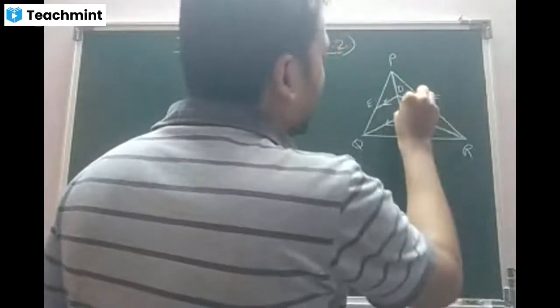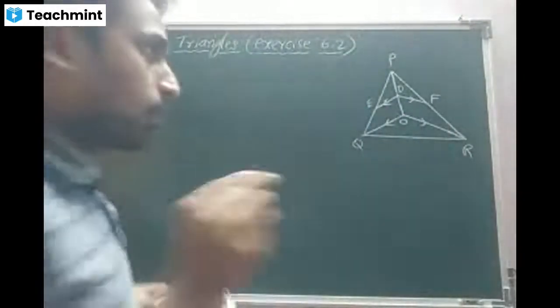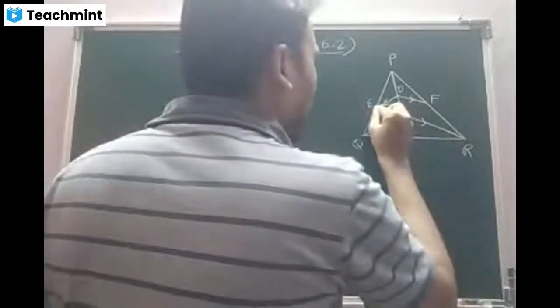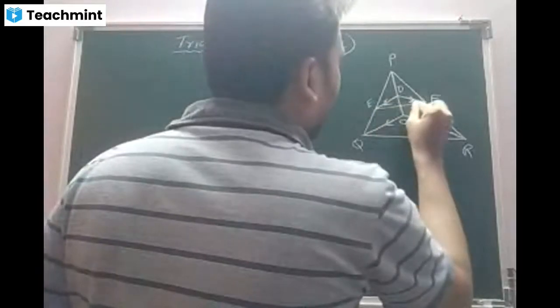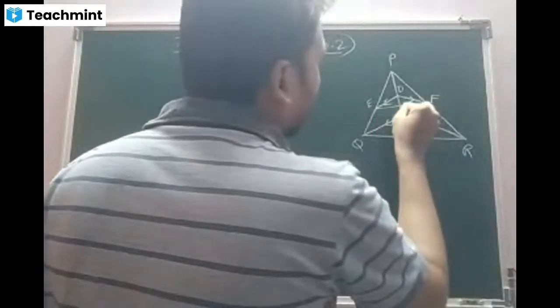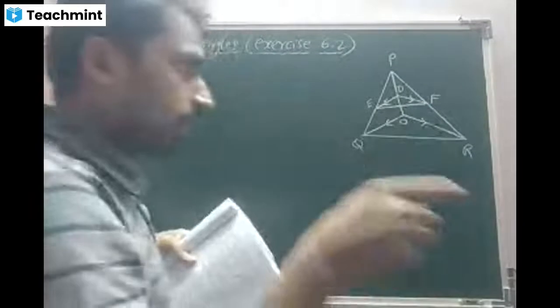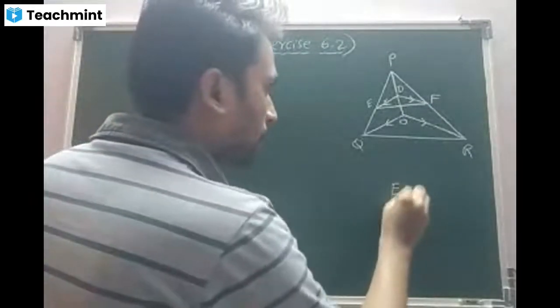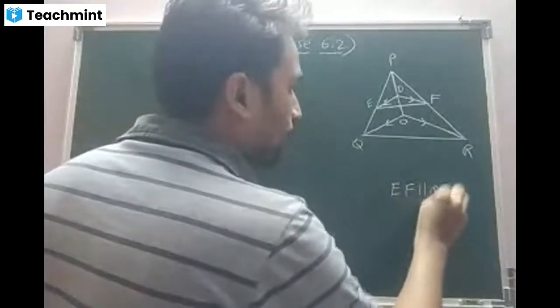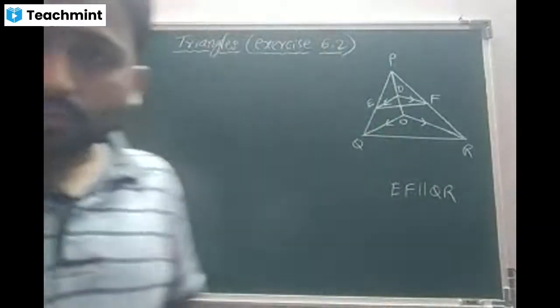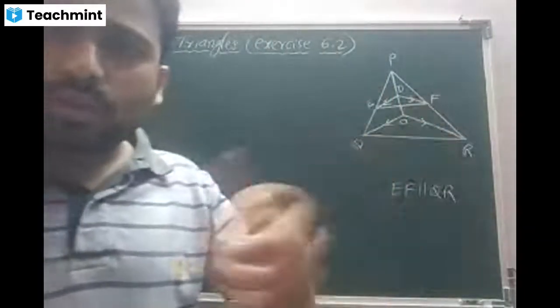DF, which is parallel to OR. Then finally, they have joined the points E with F. Am I right? Yes, sir. Now, our duty is, I have to prove EF is parallel to QR. Am I right? Yes, sir. So the question is very interesting.